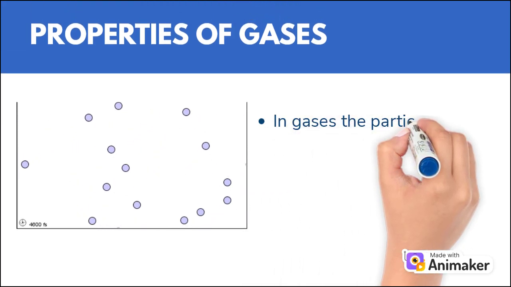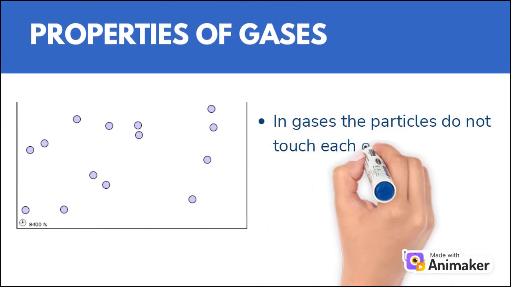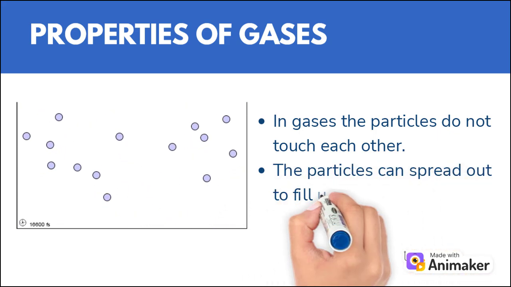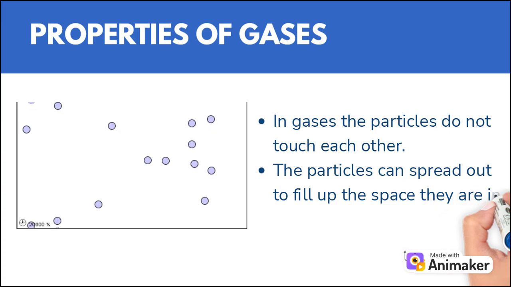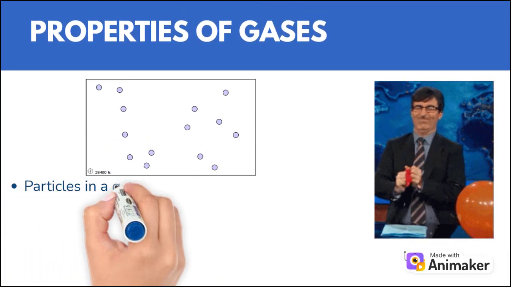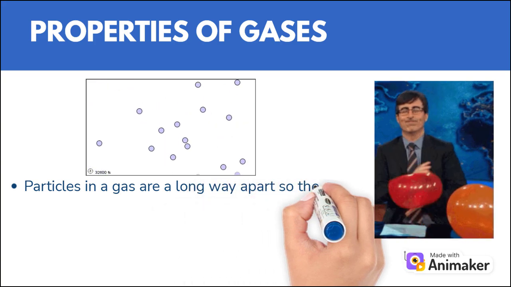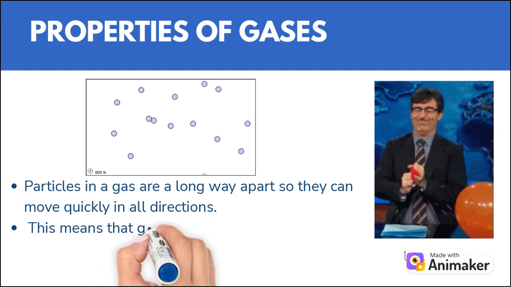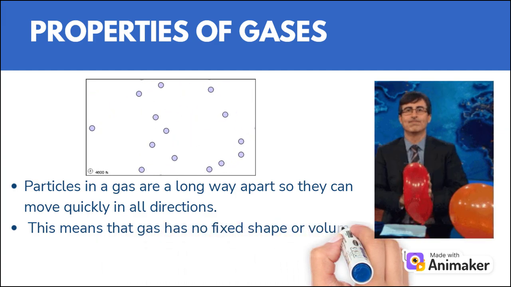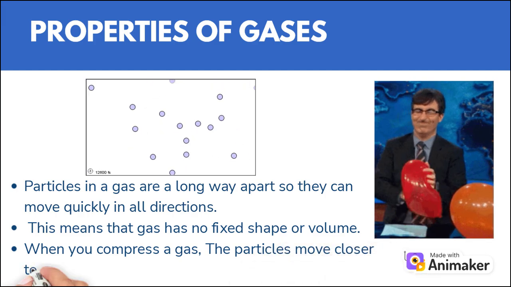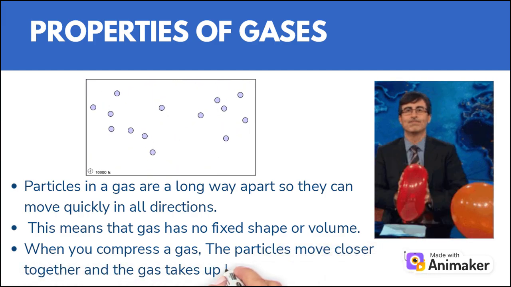In gases, the particles do not touch each other. The particles can spread out to fill up the space they are in. Particles in a gas are a long way apart, so they can move quickly in all directions. This means that gas has no fixed shape or volume. When you compress a gas, the particles move closer together and the gas takes up less space.